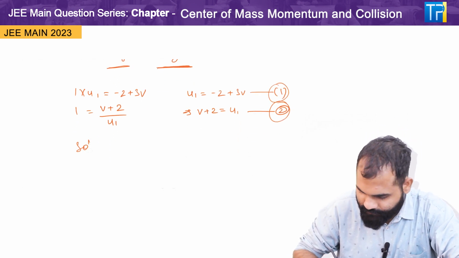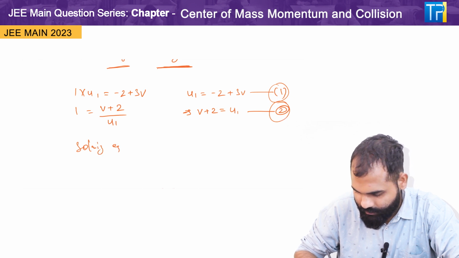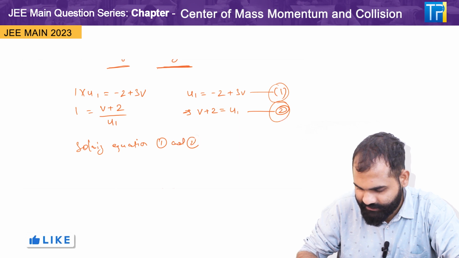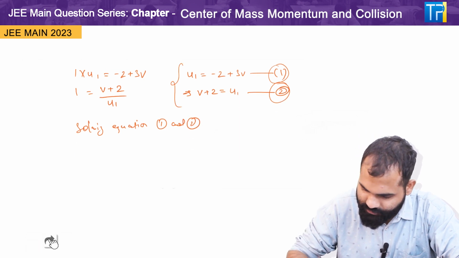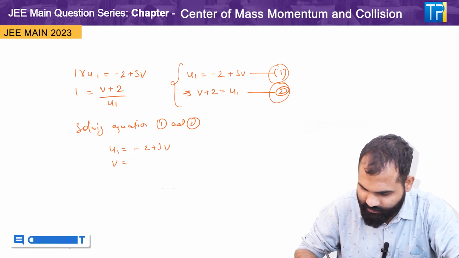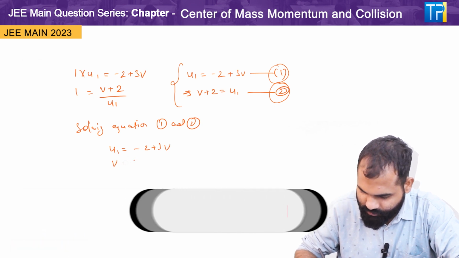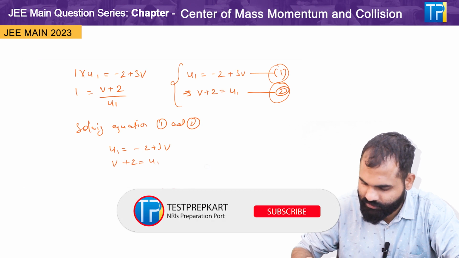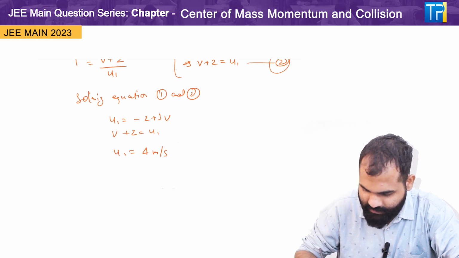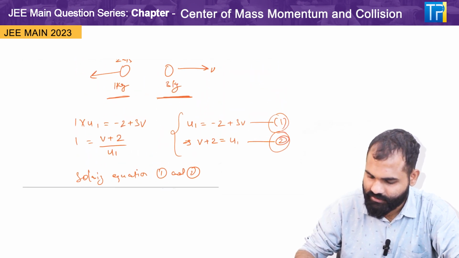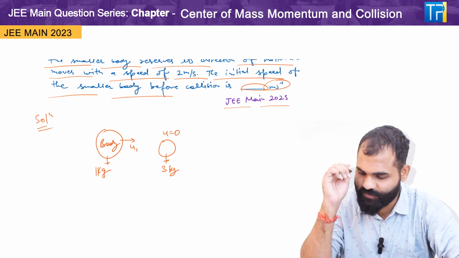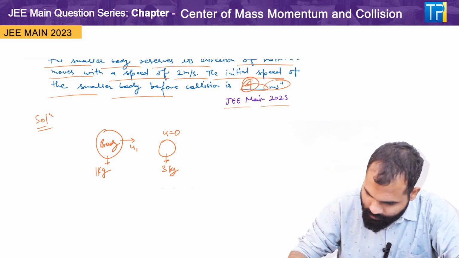So if we solve equation first and second, which is u1 is equal to minus 2 plus 3v and v plus 2 is equal to u1, so our value of u1 is 4 meter per second. Okay, so the initial speed of the smaller body before collision is 4 meter per second, and